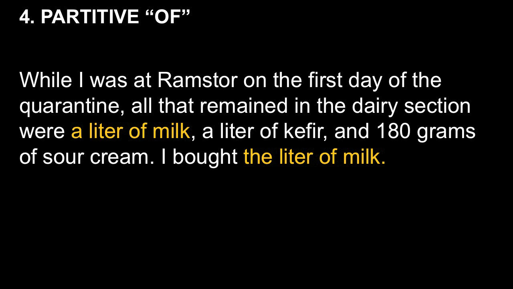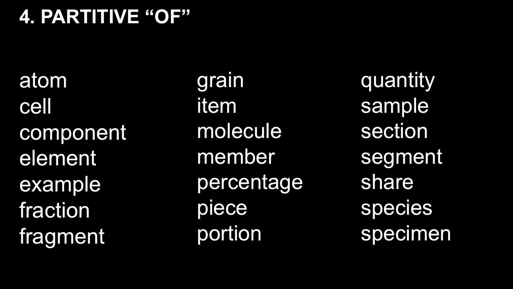This particular rule, the partitive of rule, really only applies to the first reference. For references after that, we use the second reference rule. All of these words indicate that we're looking at a partitive concept. All of them can be followed by the word of, and when that happens, they use the same rule that we have just identified.